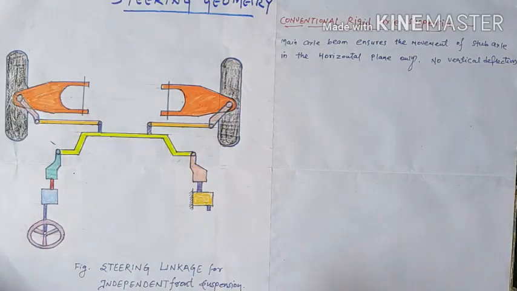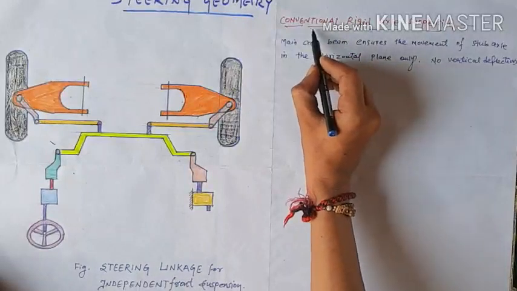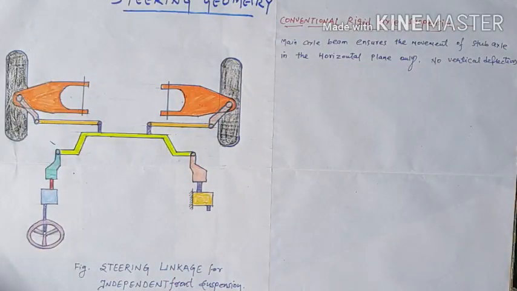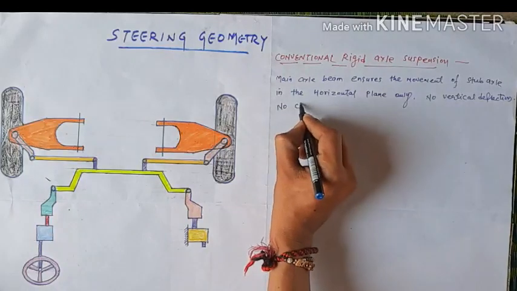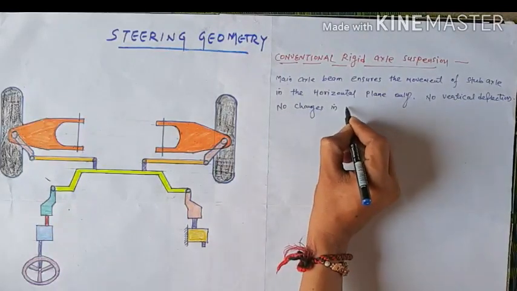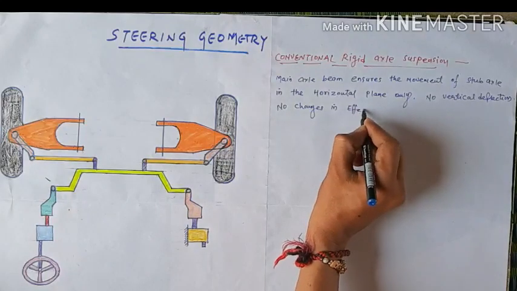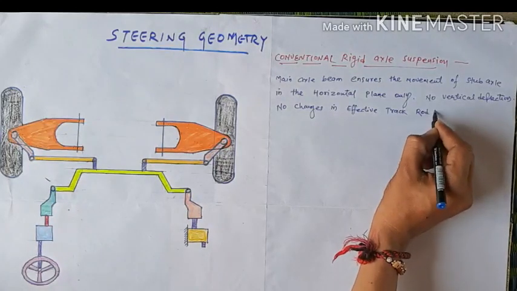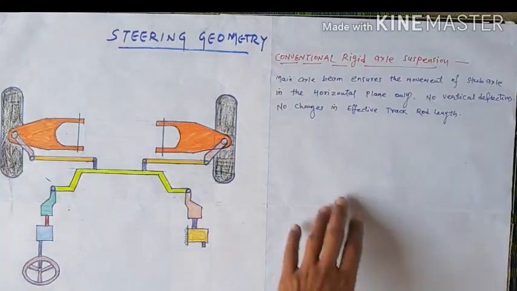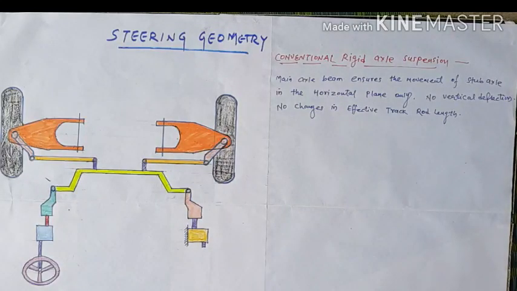In the conventional rigid system, no vertical deflection is made, so there is no change in the effective track rod length, because there is no vertical deflection. So for vertical deflection, we use the current independent front suspension system. So what is the independent front suspension? Let's talk.